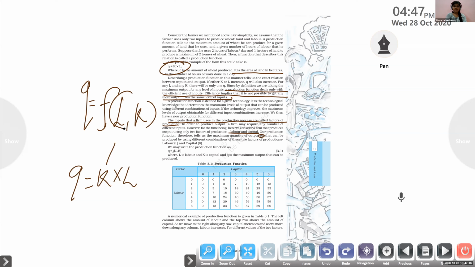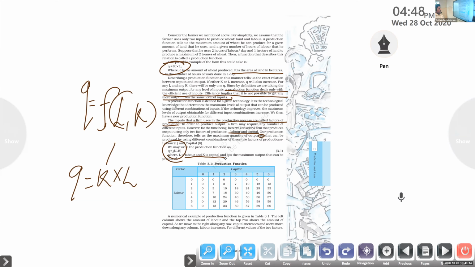Okay, everyone, these equations are important for you hereafter. A number of applications are there with the equation Q = f(L, K), where L is labor and K is capital. Q is the maximum output that can be produced by using that number of labor and that unit of capital.